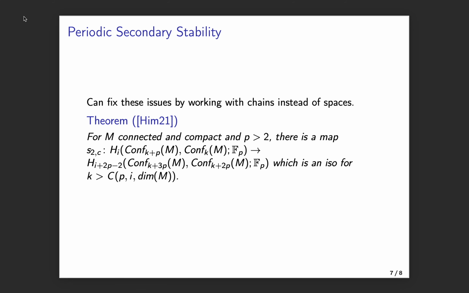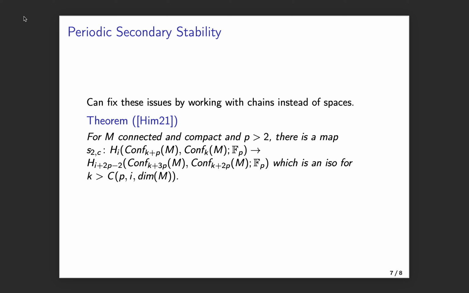Now, it turns out that all these issues can be addressed by working at the chain level instead of working at spaces. So what I did in my research is I constructed new models for these configuration spaces, and I constructed a new stabilization map which induces the isomorphism in the previous slide.